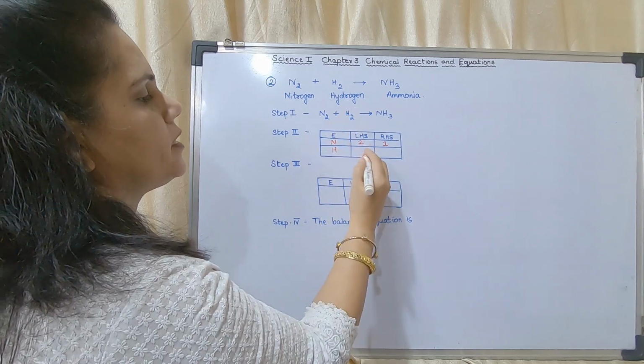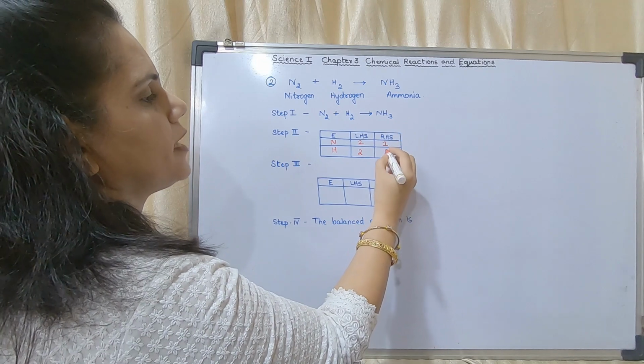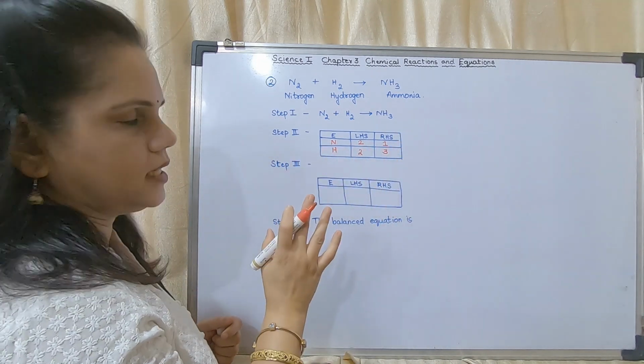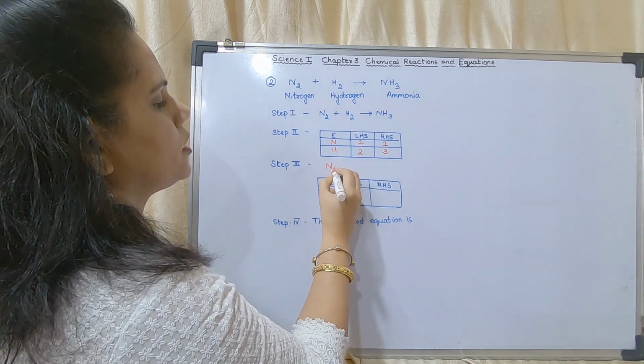Hydrogen. How many atoms on the left hand side? 2 atoms on the left hand side. How many atoms on the right hand side? 3 atoms on the right hand side. So the equation is imbalanced. Now what am I going to do? I am going to write the equation here.